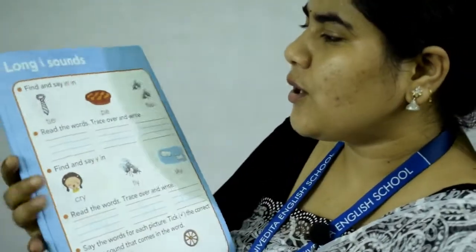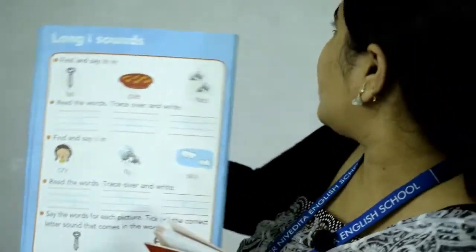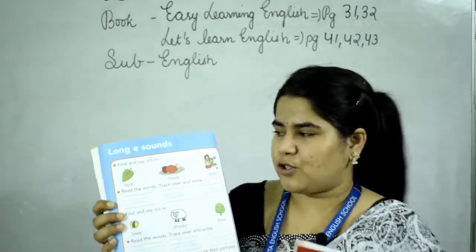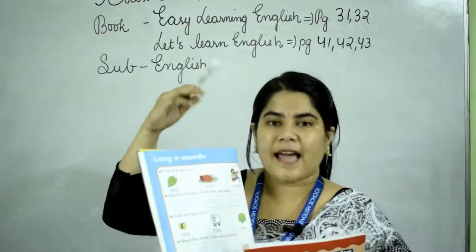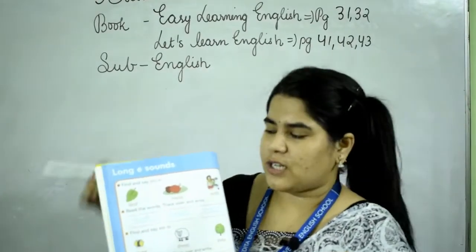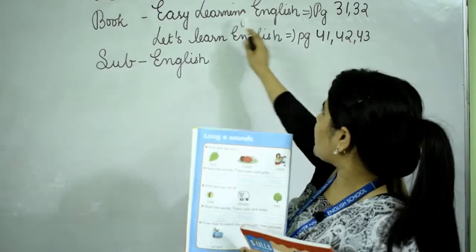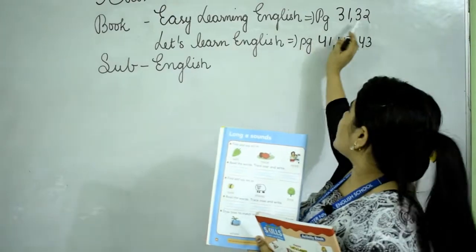If you turn to page number 33... So page number 31 and 32, that is long A and long E, we have done today. Try to learn all these words and trace them. So this is your homework for Easy Learning English, page 31 and 32.